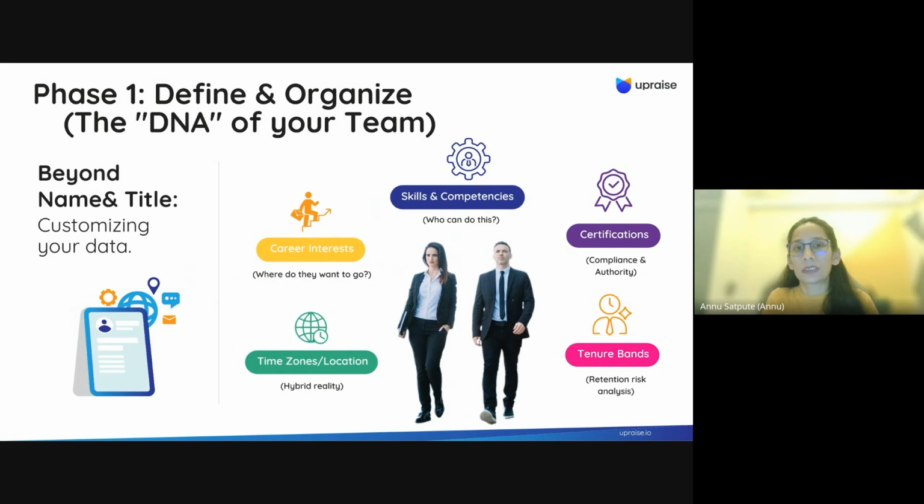So all in all, these are just some examples of the attributes that you can create. But of course, based on the size of your organization, based on your focus for your employees, you can create n number of profile attributes to store your employee data within UpRaise, right? So we will talk about that in a bit.